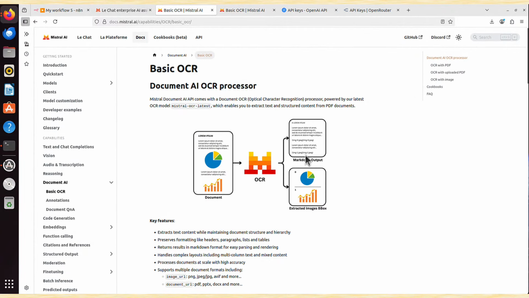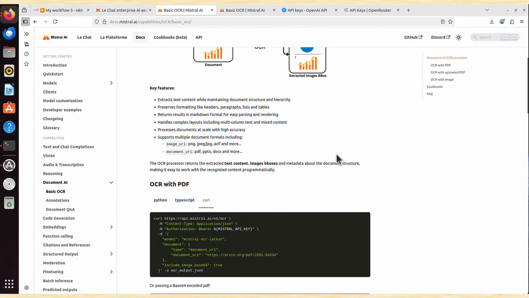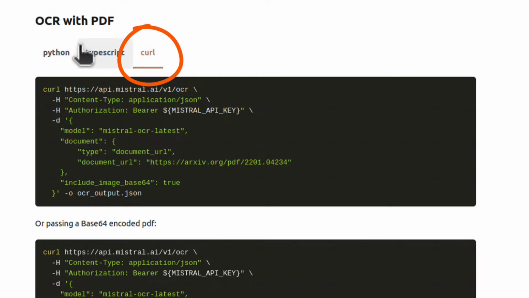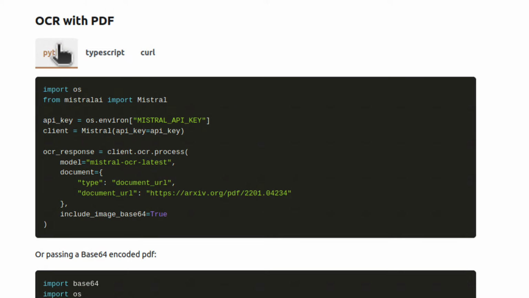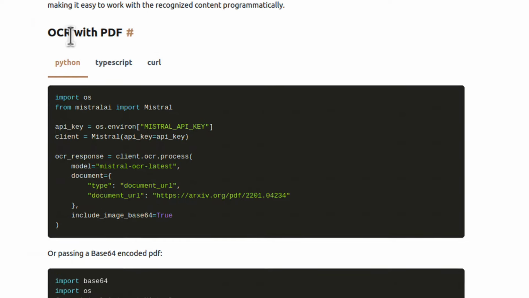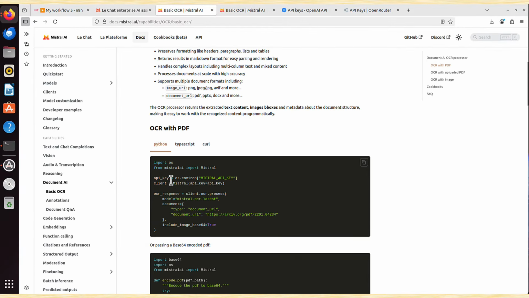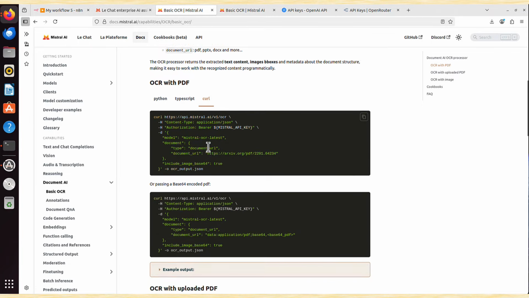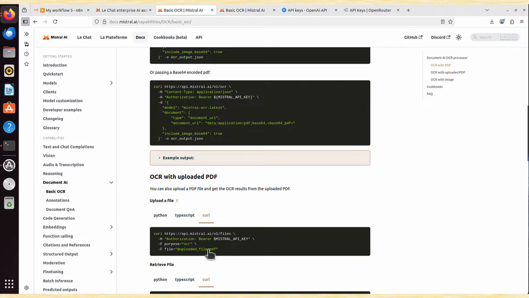What we need from this website, we have to scroll down, and these are our options. And I'm already on curl, but I believe by default they are on Python. You will see something like that. If you have your solution written in Python, this is the code you can use, but for us, we will need that curl. You will see shortly why. So simply click that curl option, and all other options should switch to curl as well.